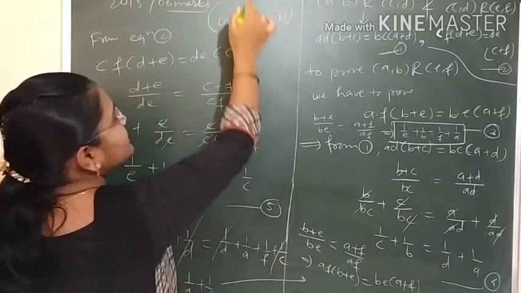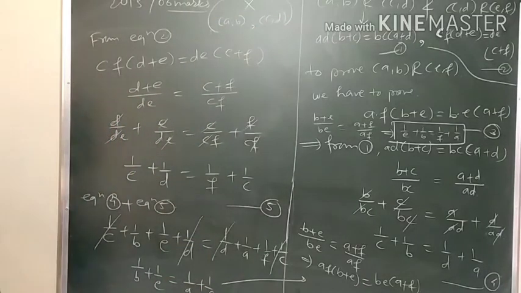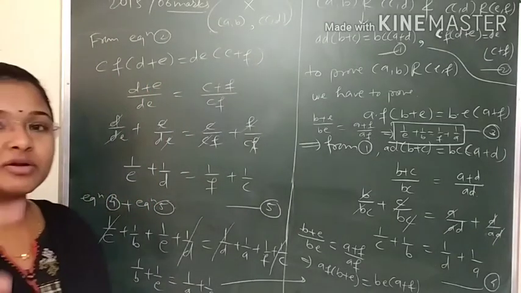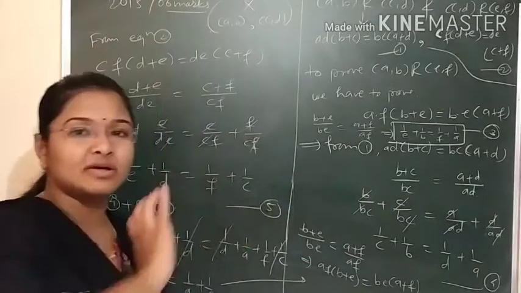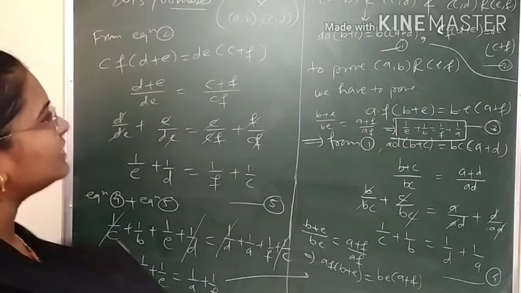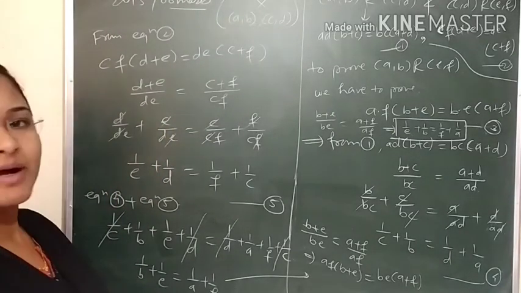We will not write this element in this form, but you should know the elements will be there in the Cartesian product of N cross N and N cross N. So when we have to prove the relation on N cross N, we will not take the single element, we will take the ordered pair.